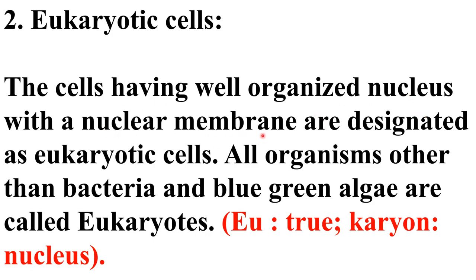All organisms other than bacteria and blue-green algae, meaning plants, animals, etc., are eukaryotes. Eu means true, karyon means nucleus. So they have a true nucleus.